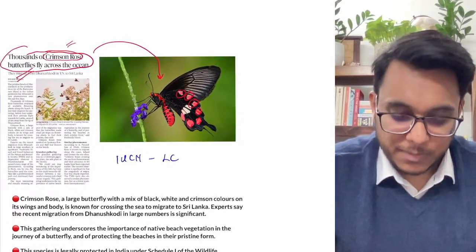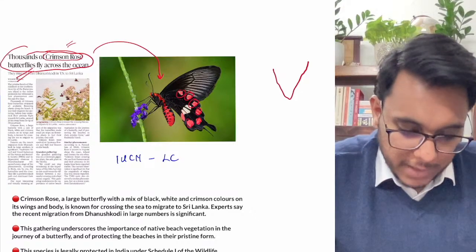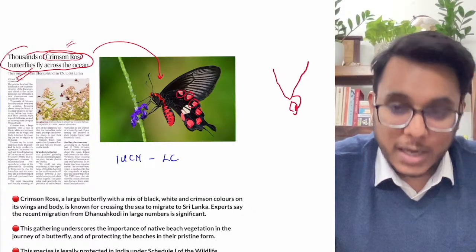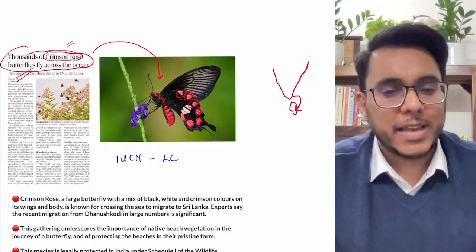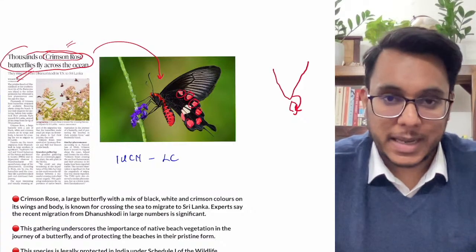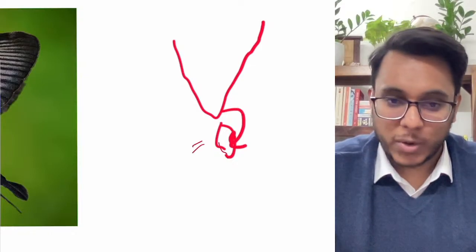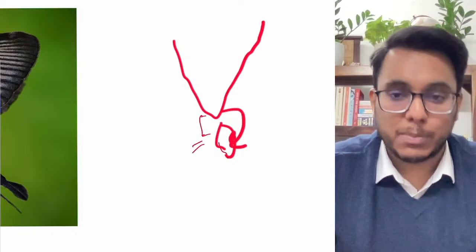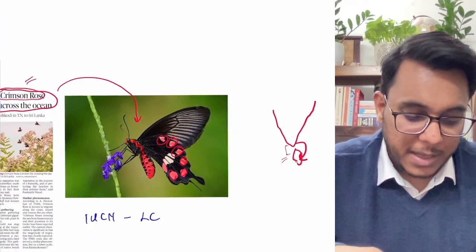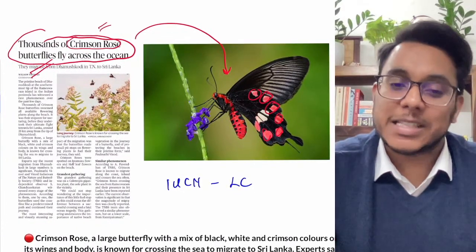What this butterfly does, every year from Dhanush Kodi, this butterfly migrates to Sri Lanka. Clear? Now Dhanush Kodi is one of the southernmost beaches in South India, and from Dhanush Kodi they migrate to Sri Lanka every year. Okay, this journey that they are taking, this migration, now what has happened this particular year, there is a very big swarm, a very big size of butterflies that has migrated.